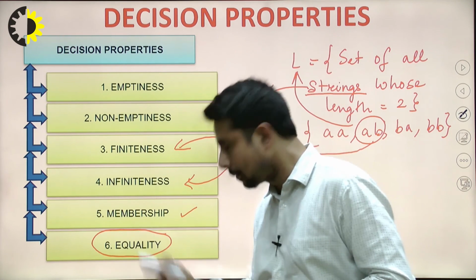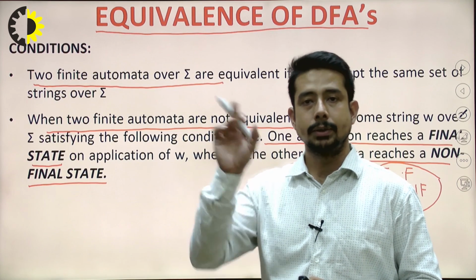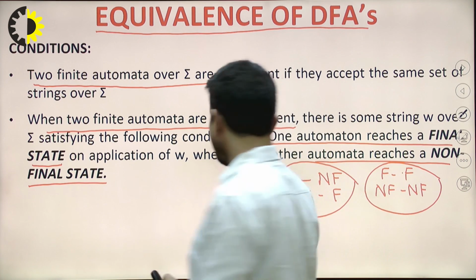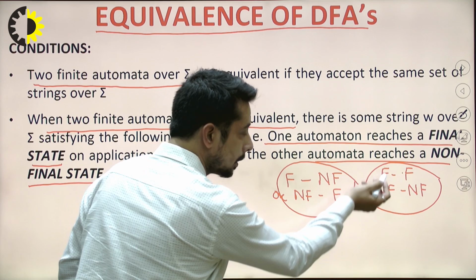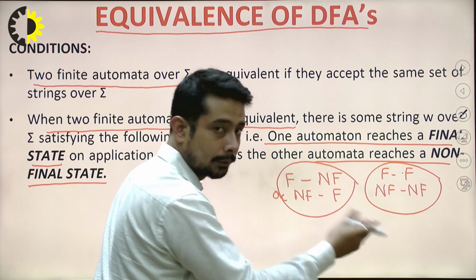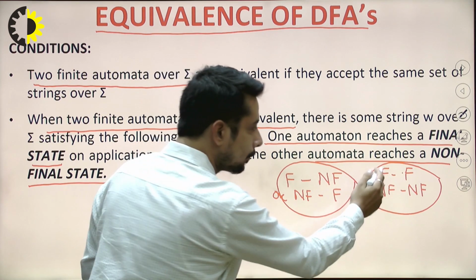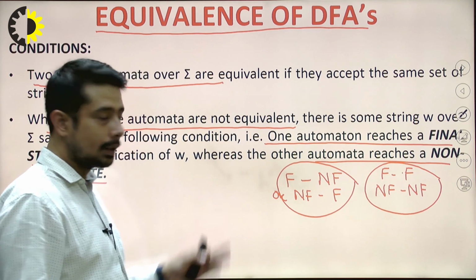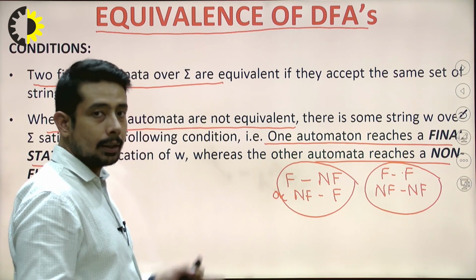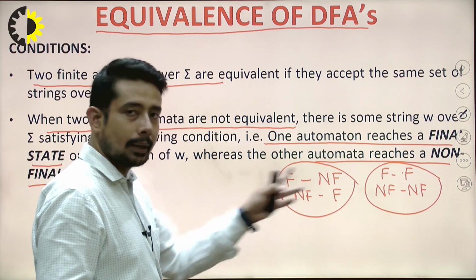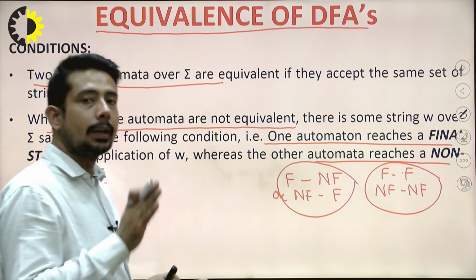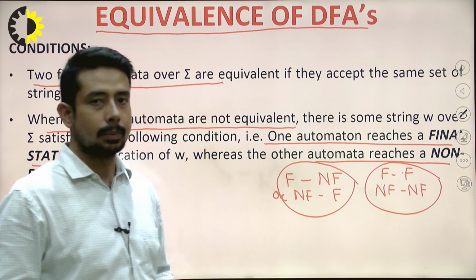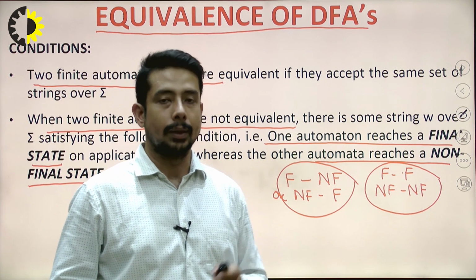Based on this equality concept, we have tried to check the meaning of equivalence of 2 finite automata, where we have to check 2 conditions. If after scanning all the states we get final, final, or non-final, non-final, then we declare that the machines are equivalent to each other. And if after scanning we get final, non-final, or non-final, final, then we have to stop and say that both machines are not equivalent to each other. So this is the concept of equivalence or equality of 2 machines.